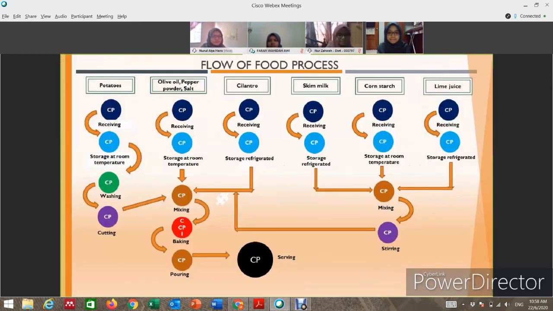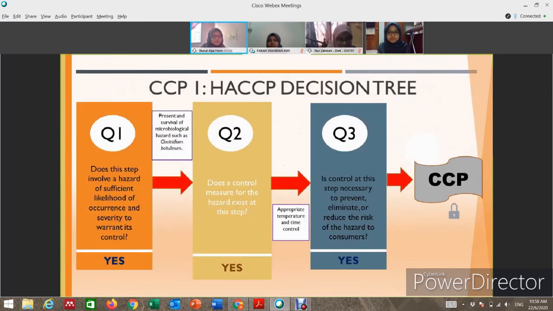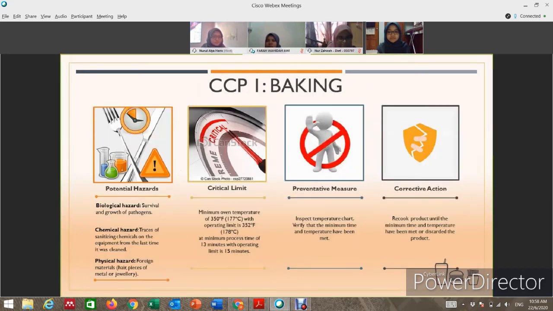Okay, the next dish is baked jacket potato. Okay, this is the flow of the process. In the process of making this dish, the baking process is considered a CCP as there might be biological hazard from the improper cooking temperature. Okay, the critical limit for the baking process is a minimum oven temperature of 177 degrees Celsius with an operating limit of 178 degrees Celsius and a minimum process time of at least 30 minutes.